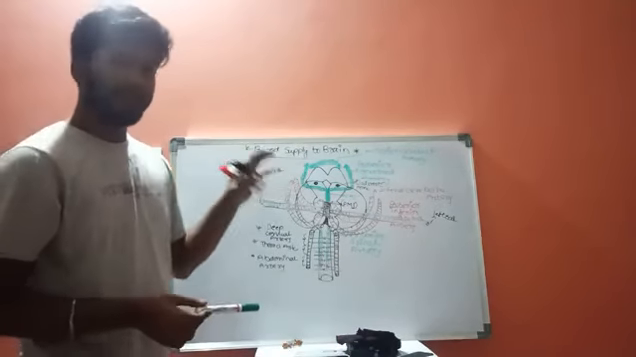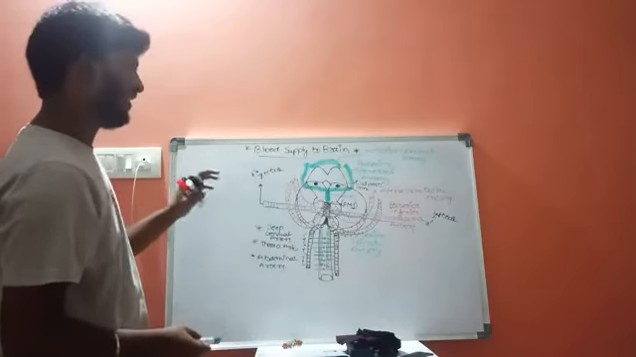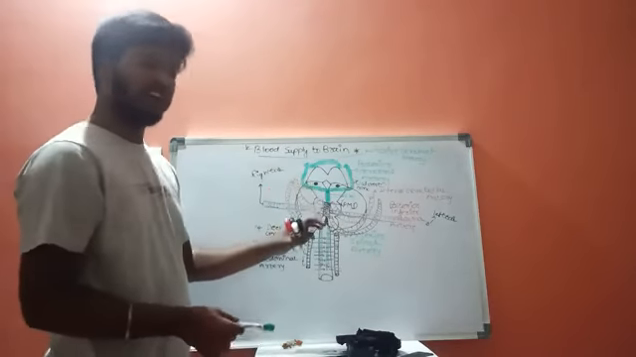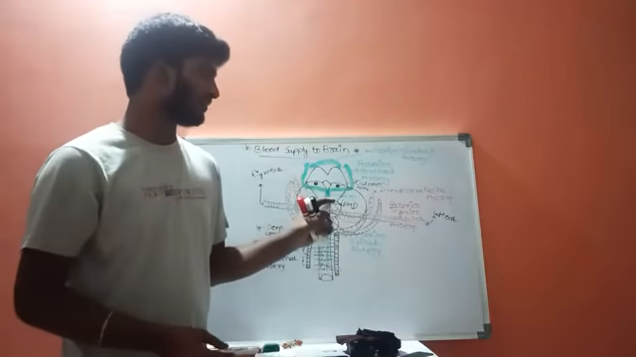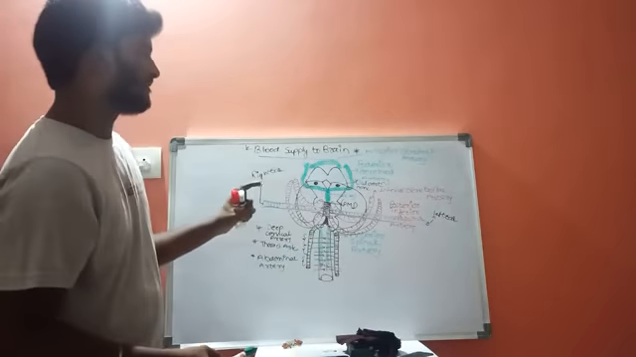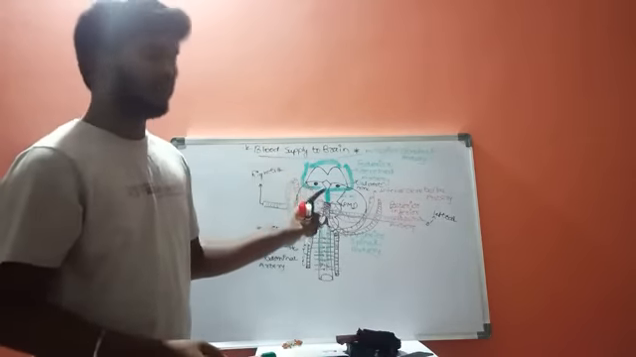These are the different types of arteries which are related to the vertebrovascular arteries. This is the first type, and the second type is the carotid pathway.